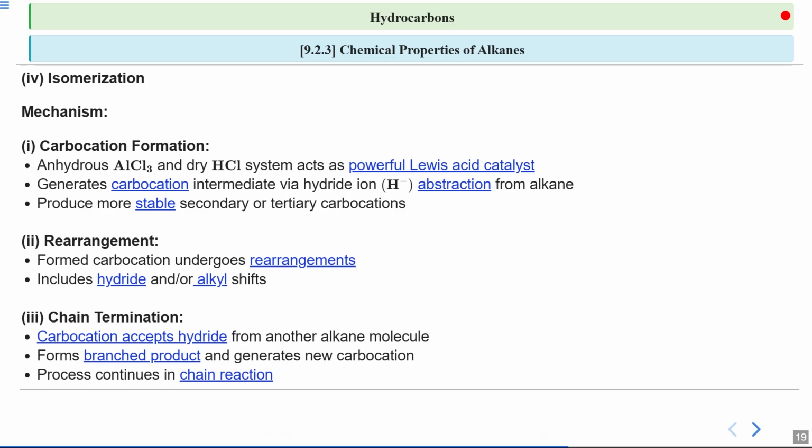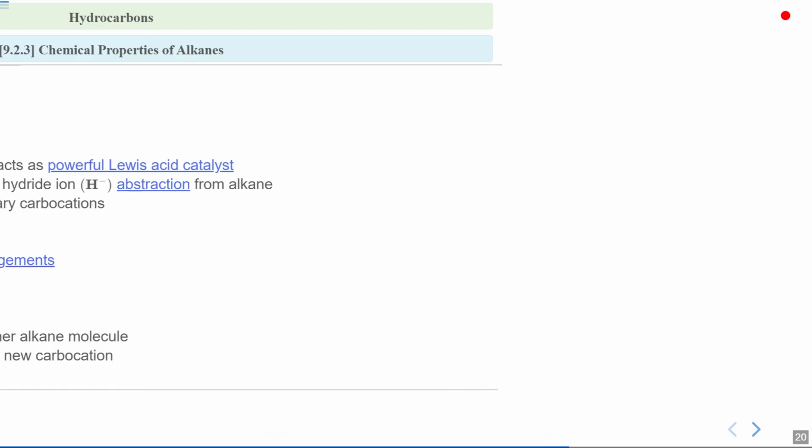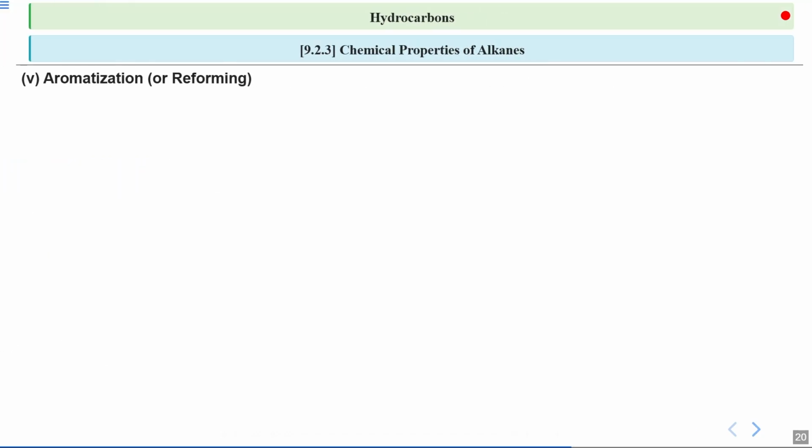This is how isomerization can lead to the formation of various branched hydrocarbons. Then after, we will discuss the process of aromatization, also known as reforming. So this is an important topic in the study of hydrocarbon.